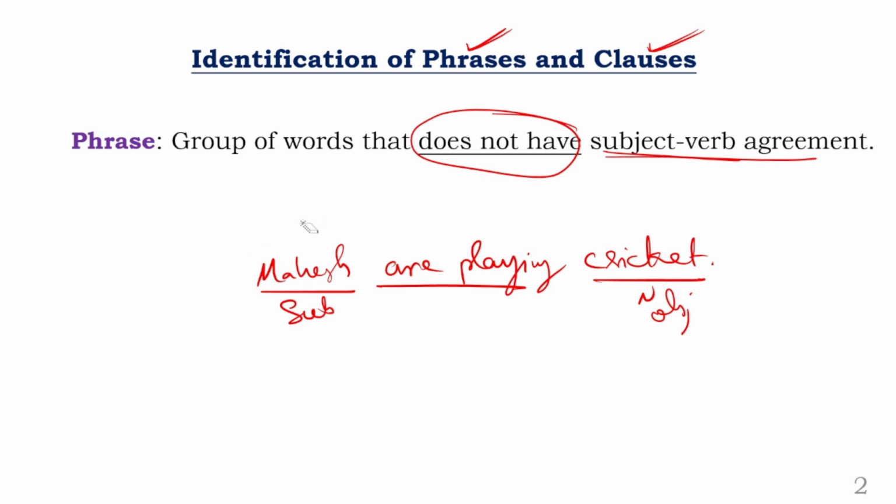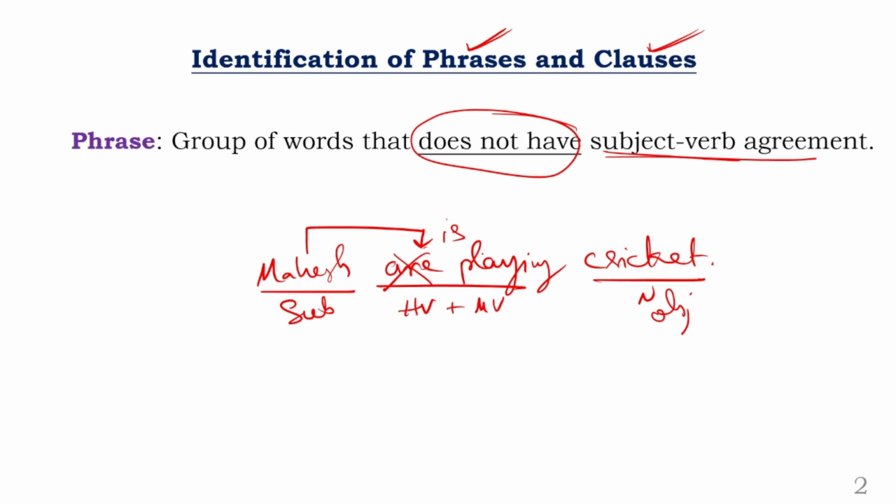This is the subject. Clear? What is a verb combination here? This is the helping verb and this is the main verb. So the logic is the subject Mahesh should agree with the verb are. Is it agreeing or not? Absolutely not. What is the correct answer here? It is not are. The correct answer is is. So Mahesh is playing cricket.